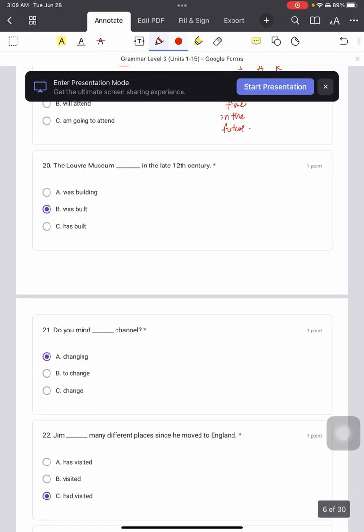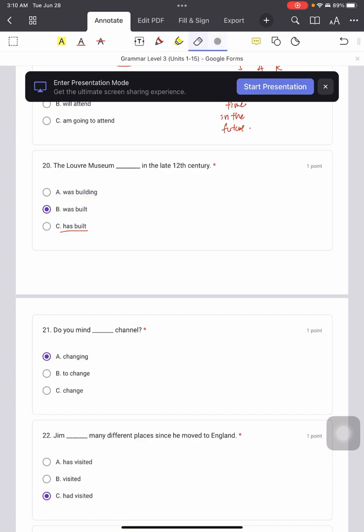Okay? Now, last one. 20. The Louvre Museum was built in the late 12th century. So this one, it's a passive form. It means 这个博物馆被建起来. You can't say it was building, or has built. 就是说这一个博物馆，它自己建一些东西, museum can't build something by itself.